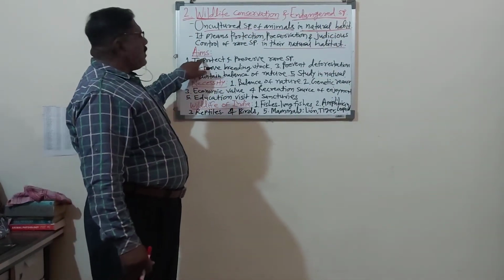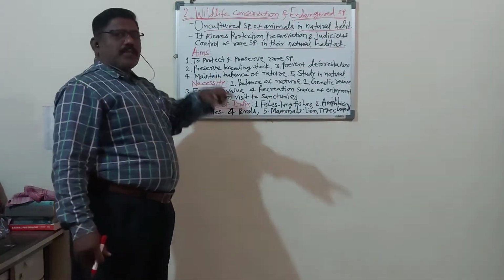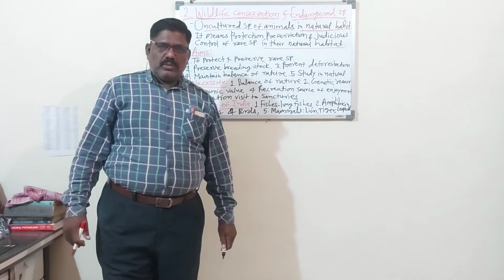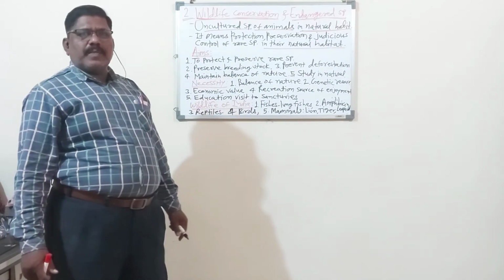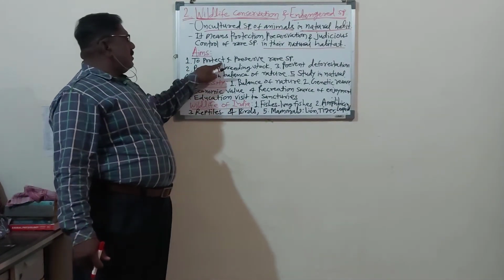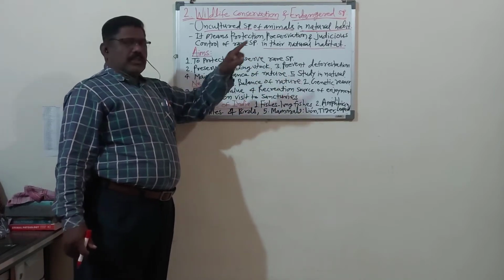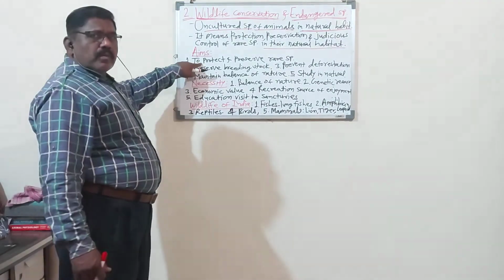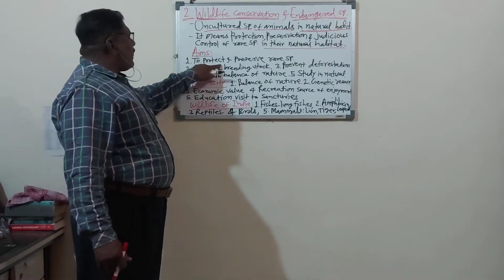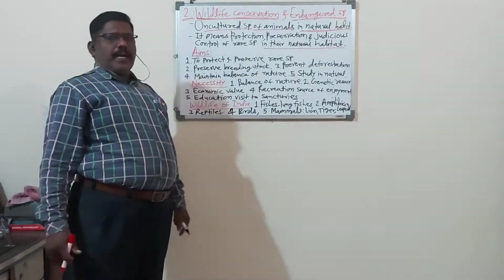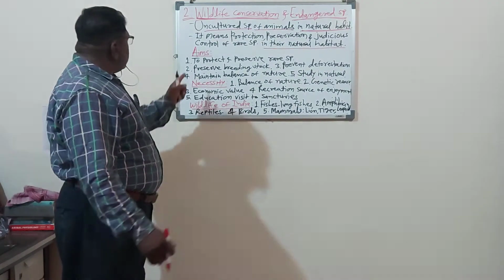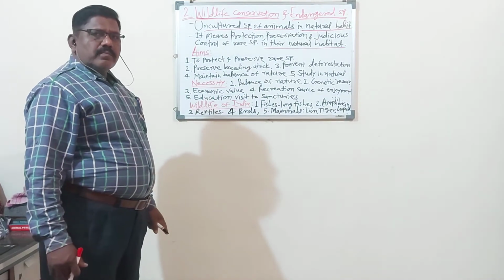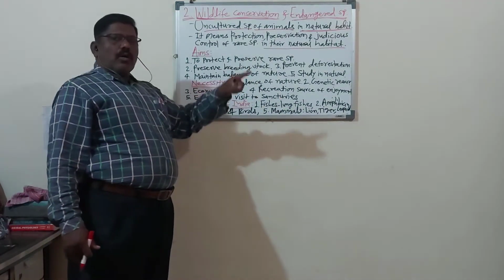Now we will study, as per the syllabus, the aims of wildlife conservation. What are the aims? What is the aim and purpose of wildlife conservation? So, to protect and preserve the rare species. The first aim of wildlife conservation is to protect and preserve the rare species of animals in their natural habitat. Then, preserve breeding stock, preserve their habitat, breeding stock.